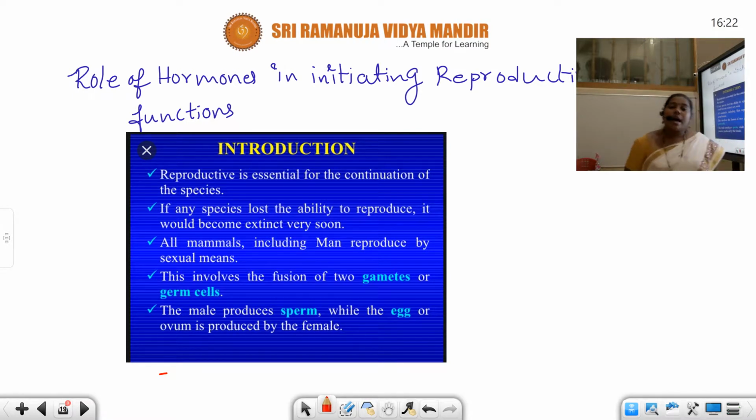During the adolescent period, either a boy or a girl gains reproductive maturity. Because of these changes, many physical, mental and psychological changes happen in an adolescent boy or girl.